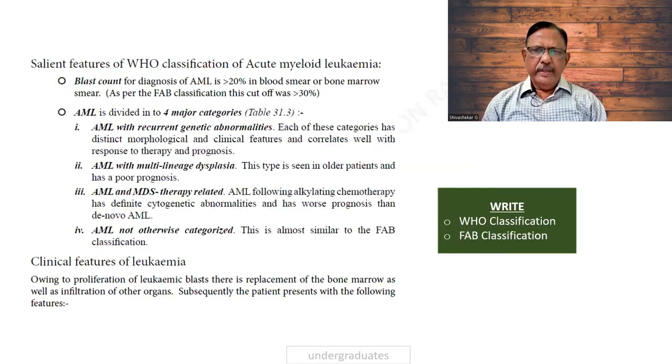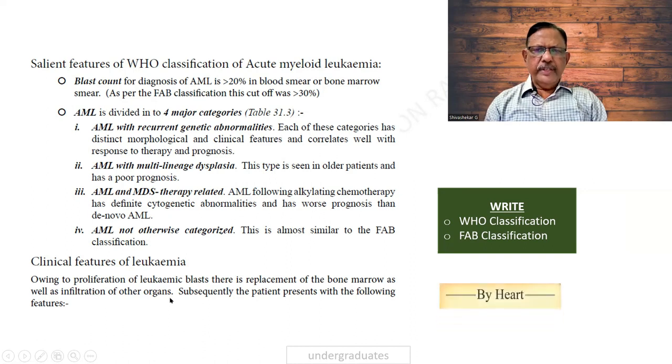There is another classification. Earlier, I had shown you the FAB classification that is of most importance. And the second one will be the WHO classification, which is given over here, wherein the blast count is more than 20% of the blood smear. And as per the FAB, you find the 30% is in the bone marrow. And the criteria can be any of these: AML with recurrent genetic abnormalities, AML with multilineage dysplasia, AML and MDS therapy related, AML otherwise not categorized. These are the different modes of categorization according to WHO.